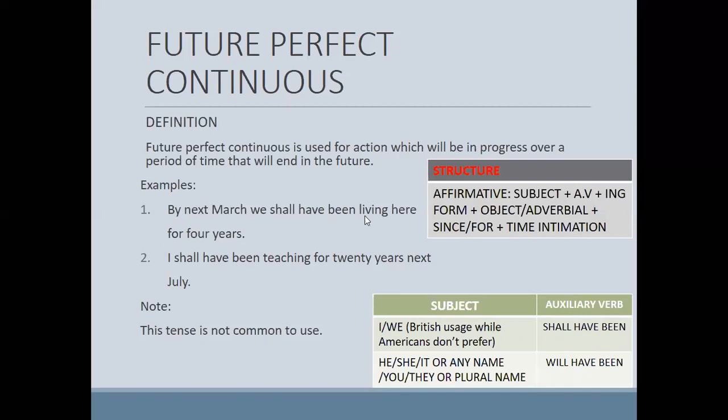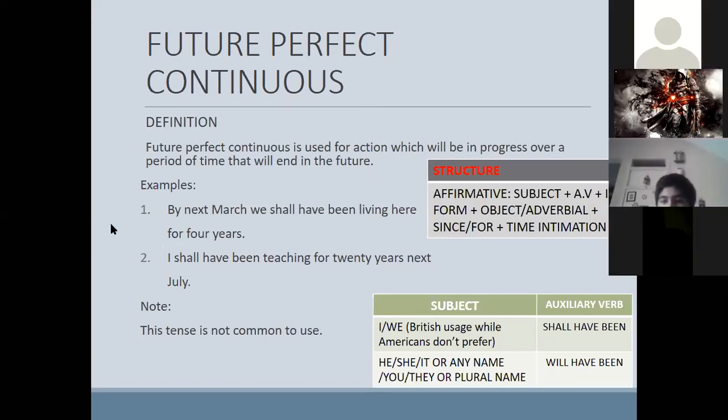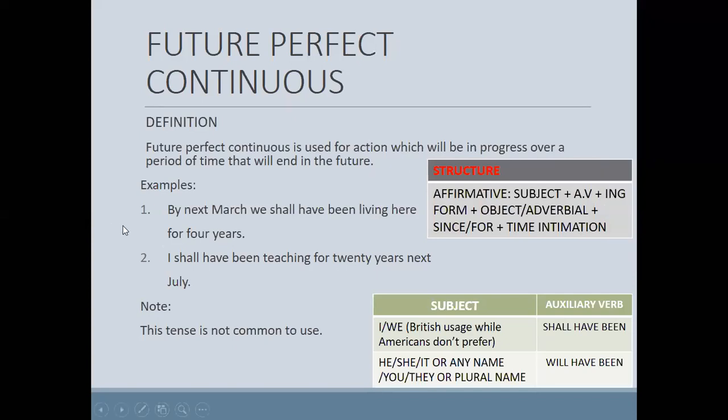After shall have been, there is a fourth form of verb, which is living here for 4 years. I shall have been teaching for 20 years next July. Note, this tense is not common to use. So this is the future perfect continuous tense.